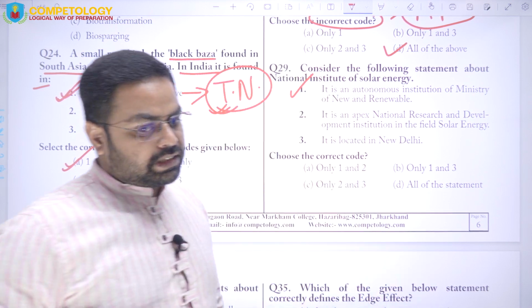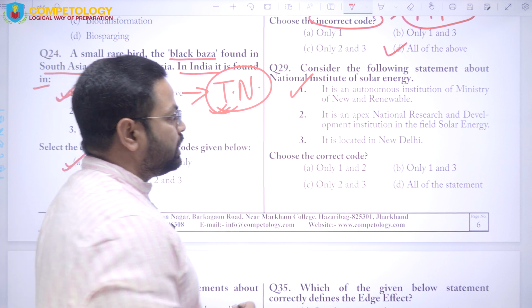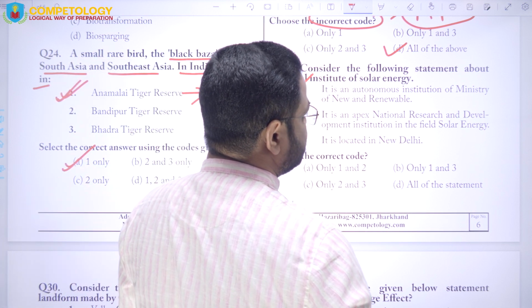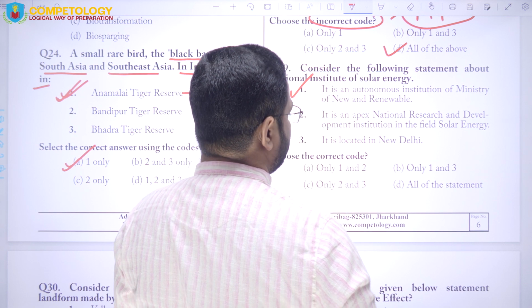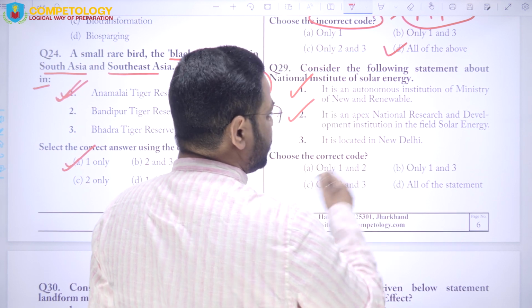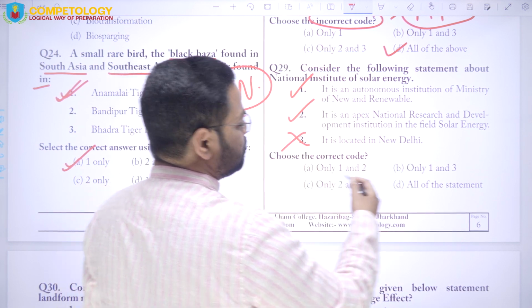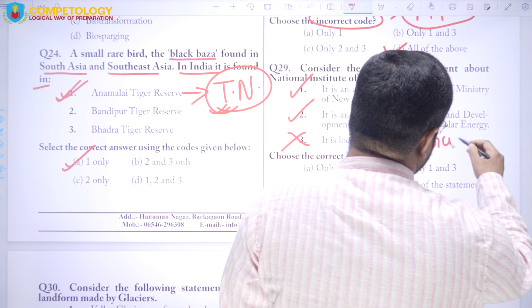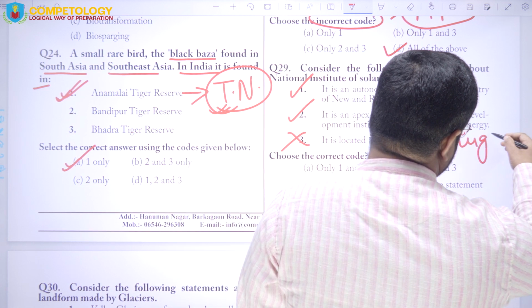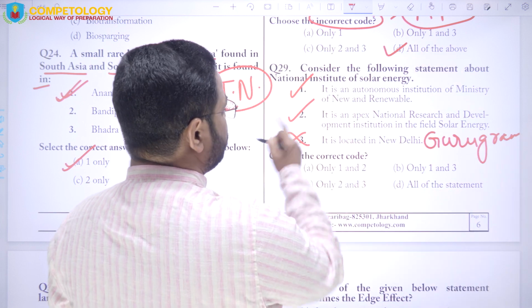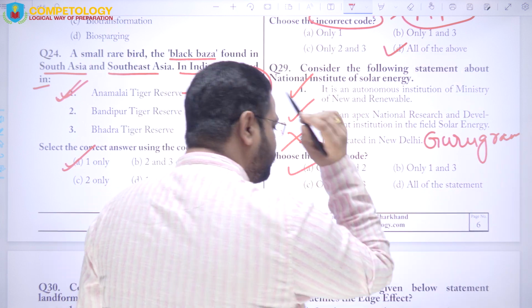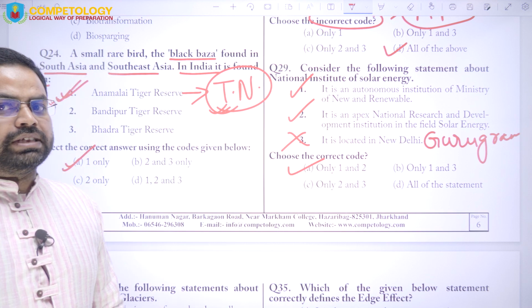This is a correct option. Next, it is an apex national research and development institution in the field of solar energy. Correct. It is located in New Delhi. This is not correct because it is located in Gurugram. So the answer will be only 1 and 2, and here option A will be the correct answer.